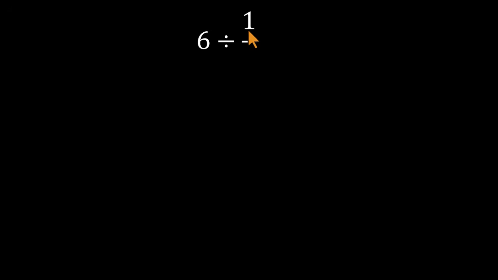6 divided by 1/3 times 3. Looks simple at first glance, right? And this is exactly where many people go wrong.